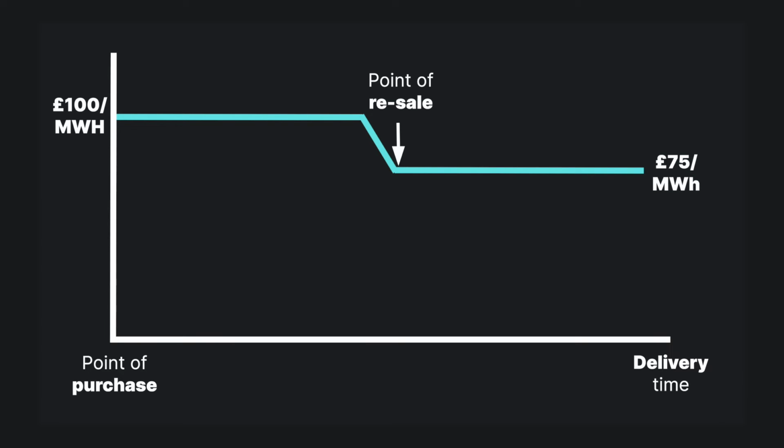The trader then goes to an actual generator who buys that contract to deliver electricity. The supplier, the buyer, still has to pay the £100 per megawatt hour it agreed, but the going rate for electricity is now £75 per megawatt hour. In this case, the generator pays the non-physical trader the difference, the £25 per megawatt hour, which is the trader's profit. Again, the trader needs to find a generator to buy this contract before the time of delivery. Otherwise, they're obliged to generate the power that they agreed to or face penalties if they're unable to.